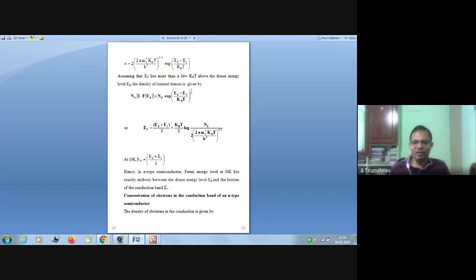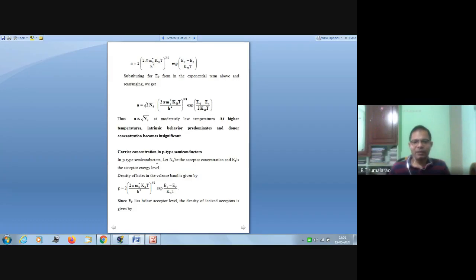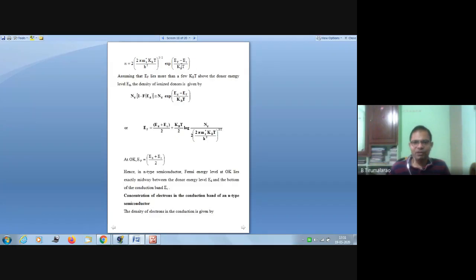In the case where T is equal to 0 Kelvin, this term entirely becomes 0. Then Ef becomes (Ed plus Ec) by 2 in an n-type semiconductor. Suppose in this n value, you substitute the Ef value. What is the Ef value? You know the Ef value is this whole expression.